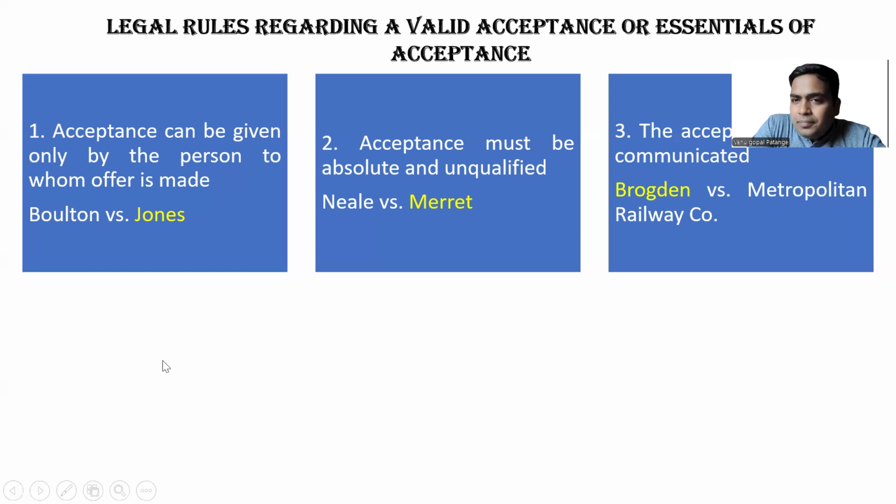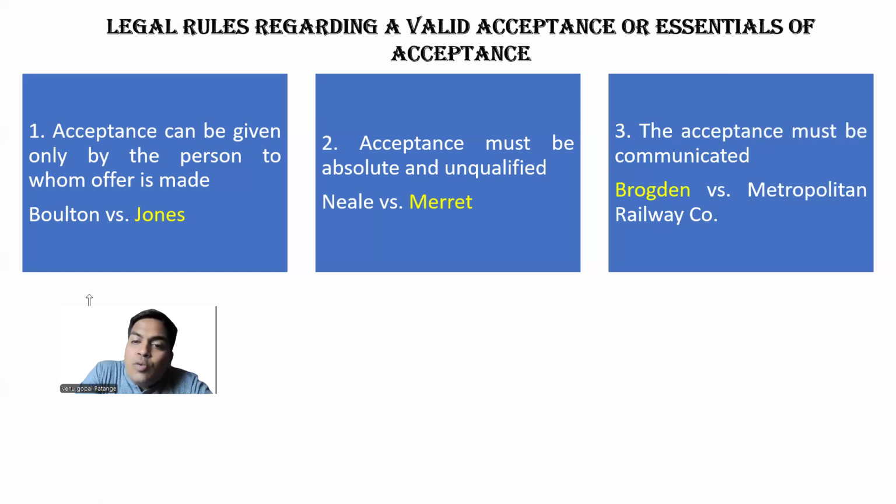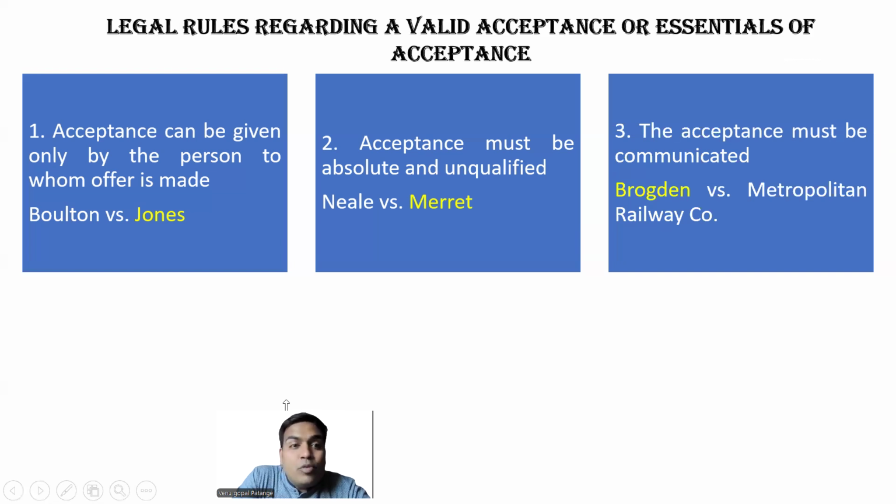The third rule is the acceptance must be communicated. In the case law Brogden versus Metropolitan Railway, Brogden was the supplier of coal to Metropolitan Railway Company. Brogden issued his offer to the company.